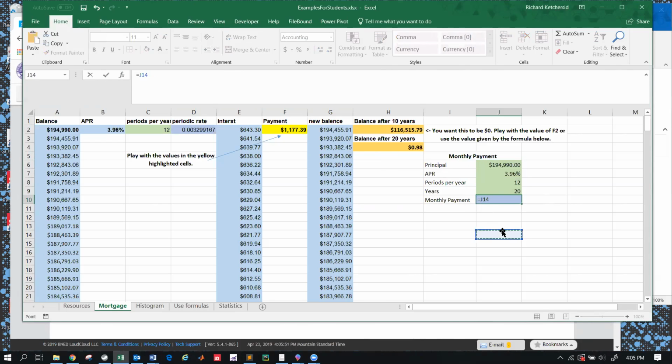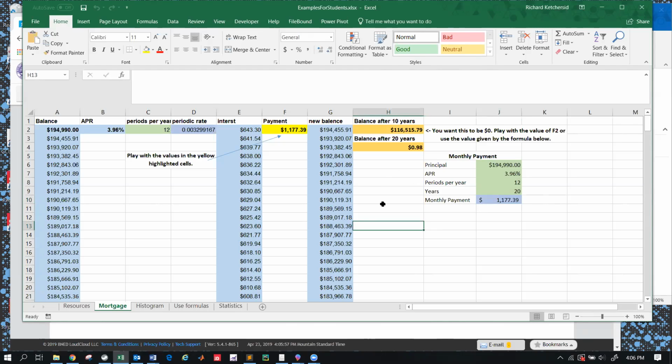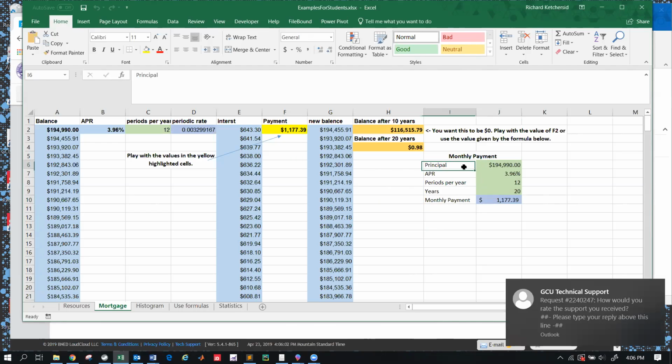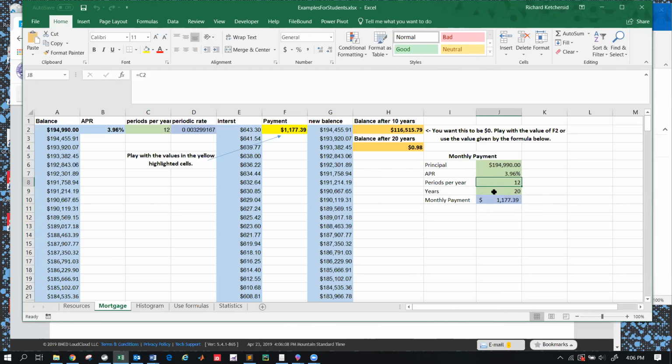But what I'm really showing you right here is just how to use this help sheet. So when you want to know how to enter a formula for the payment on a loan, it's essentially this little square right here. There's the principal, APR. You're paying each month, so there's 12 periods per year, how many years you're going to pay it. And then here's the payment, and the payment formula is right there, okay? And we will give you that payment formula in a more mathematical expression, and so does your book. But in terms of how to do it in Excel, it's right there, okay?